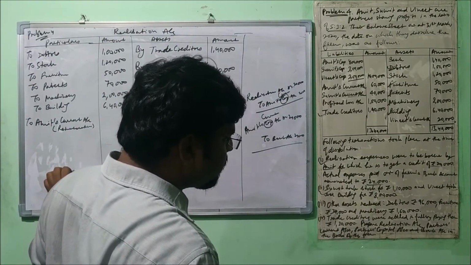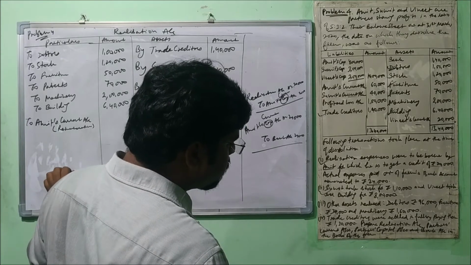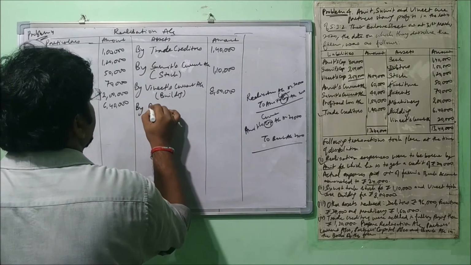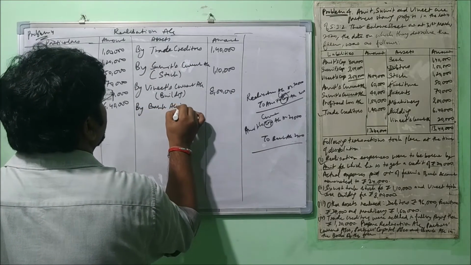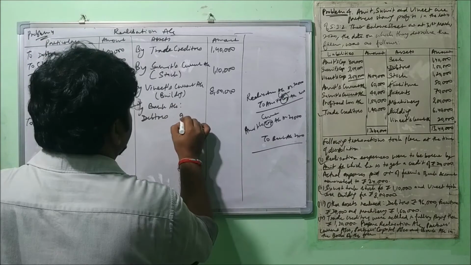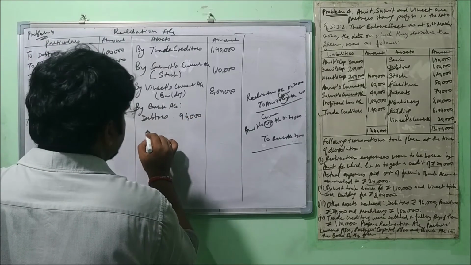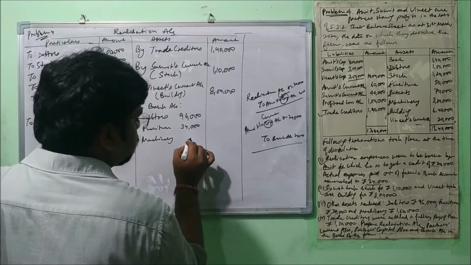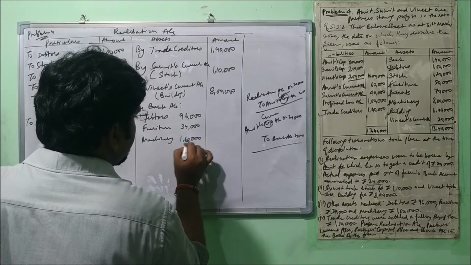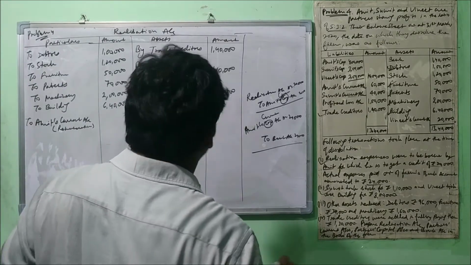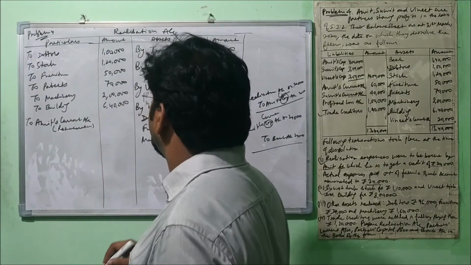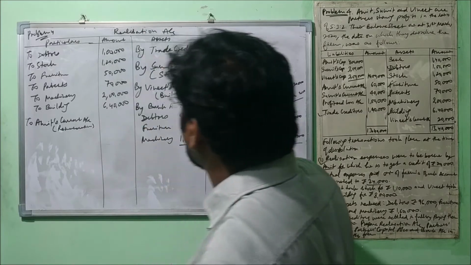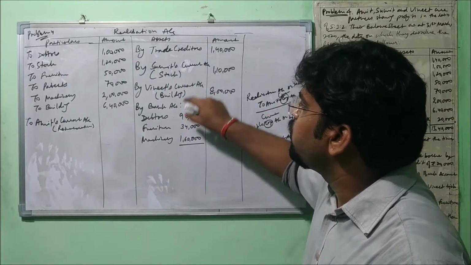Now, other assets realized: debtors 96,000, furniture 34,000, machinery 1,60,000. Okay, no problem. The entry will be passed here by bank account. Debtors realized 96,000, furniture 34,000, and machinery 1,60,000. Has any other asset been realized? No. Now let me tell you one more thing. See, how many assets were transferred? Total 6. And how many were realized? 3 here and 2 here.